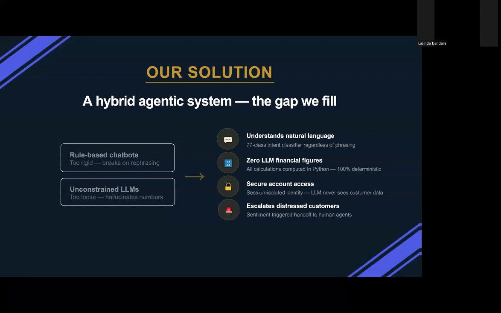Our system sits in the gap between these two extremes. It uses transformer-based classifiers to understand natural language regardless of phrasing. It uses retrieval augmented generation to ground every response in real documentation. And critically, it bypasses the language model entirely for any query that requires a financial figure. EMI calculations, FD maturity amounts, transfer fees, all computed in Python with 100% deterministic accuracy.